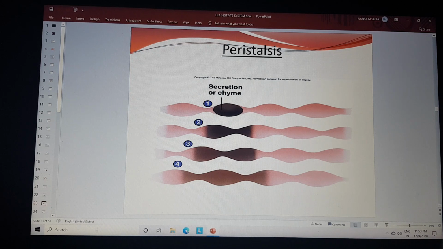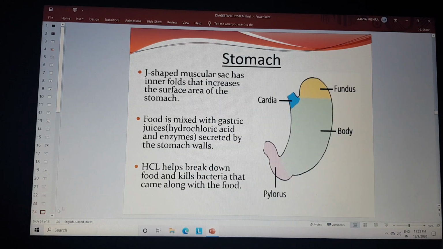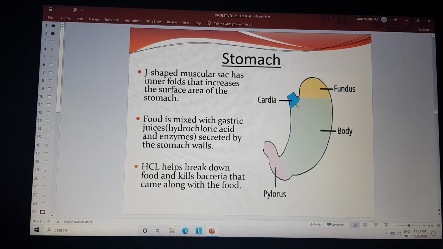By this diagram, we can understand how the bolus is diluted. First, second, third, and fourth. The dilution of the bolus takes place and it spreads in the digestive tract. The next part is where the esophagus joins the cardiac sphincter part.